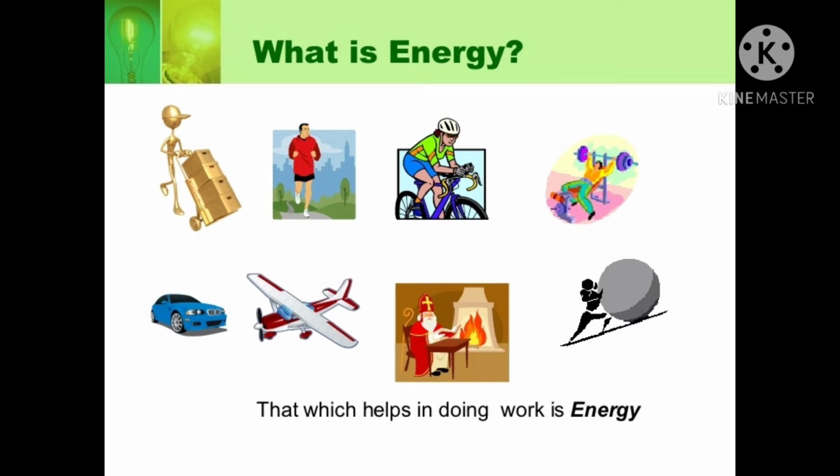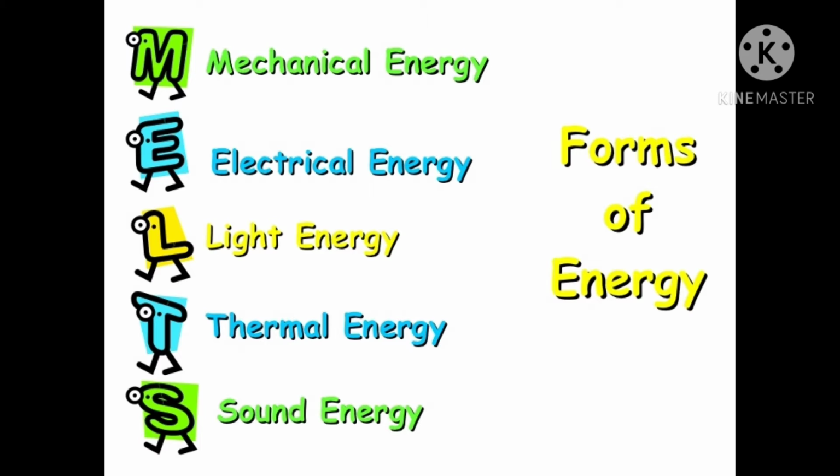Children, we use different types of energy for doing everyday work, as you can see in this picture. So, let us know about different forms of energy. Different forms of energy are mechanical energy, electrical energy, light energy, sound energy, thermal energy, etc. Now we will learn about them one by one.